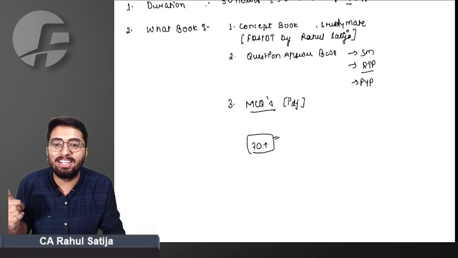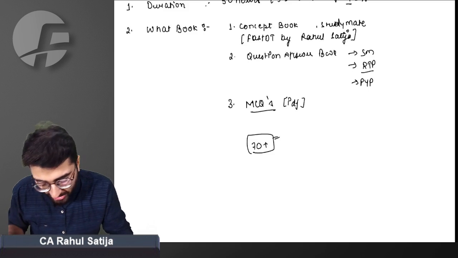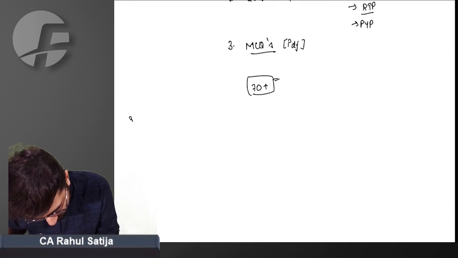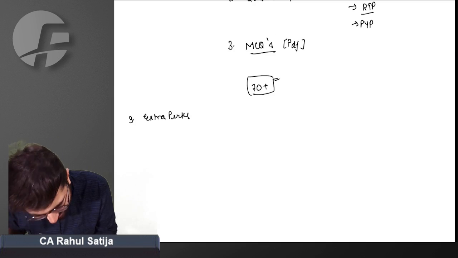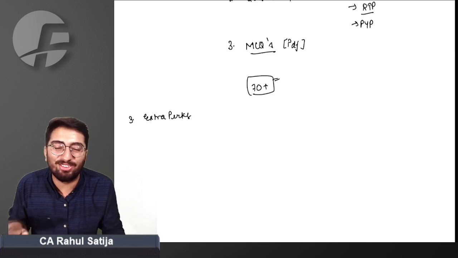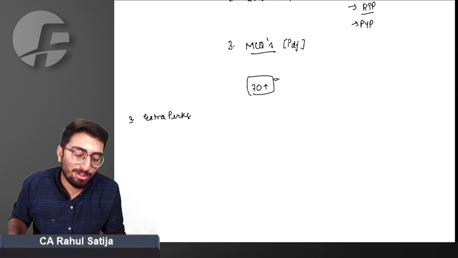Sir, what else will we be getting with this power batch? Can you tell? Okay. You want extra perks. You are not satisfied with what you are getting. What extra perk will you be getting?